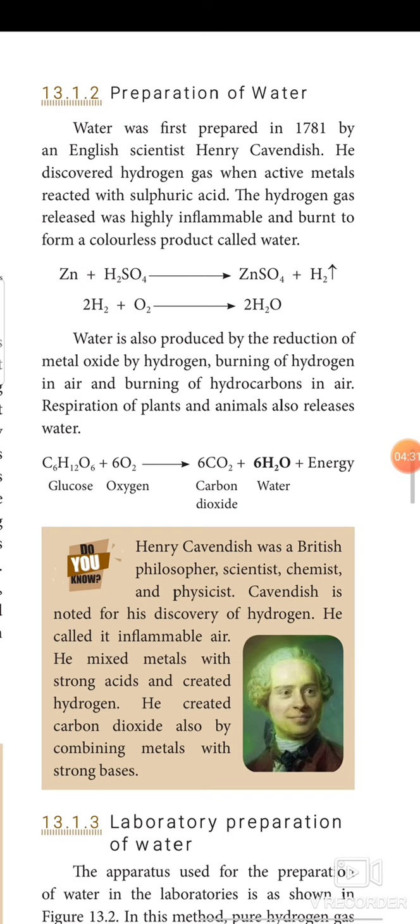Water is also produced by the reduction of metal oxide by hydrogen, burning of hydrogen in air and burning of hydrocarbons in air. Respiration of plants and animals also releases water. Equation: C6H12O6 plus 6O2 gives 6CO2 plus 6H2O plus energy.